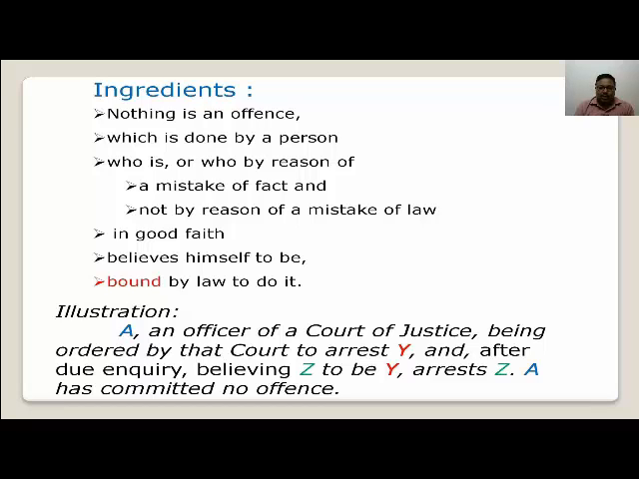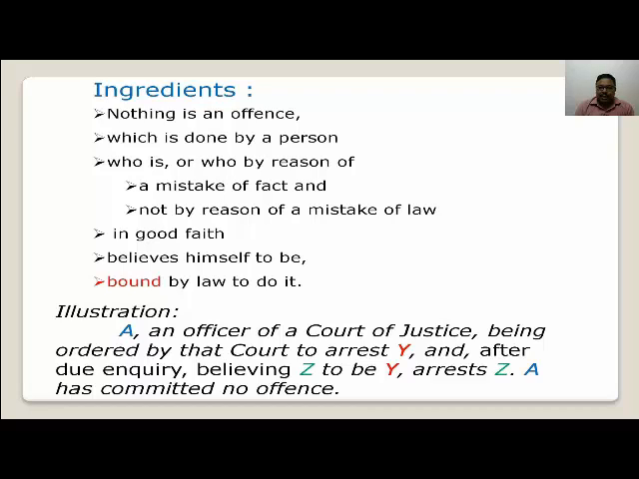So one illustration is already given here. It says that A, an officer of a court of justice, being ordered by that court to arrest Y, and after due inquiry, believing Z to be Y, arrests Z. A has committed no offense. If we see the example strictly, it says that A is the officer of the court of justice.